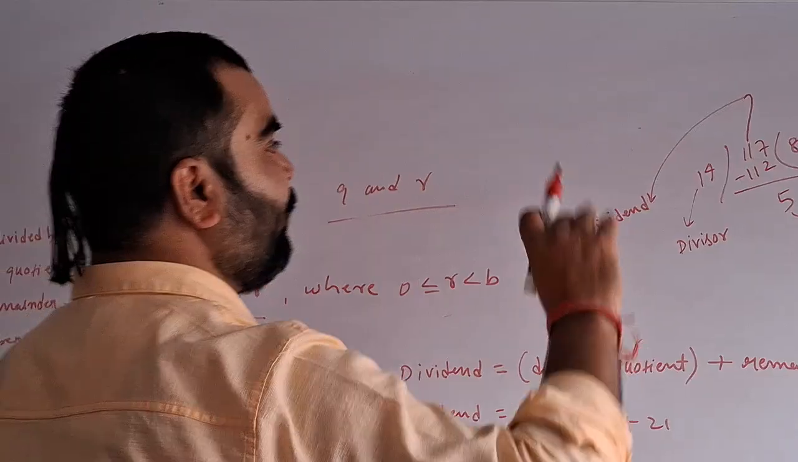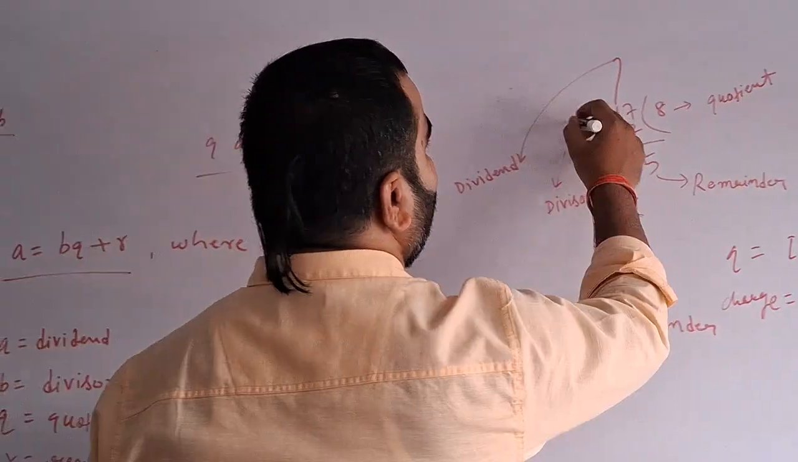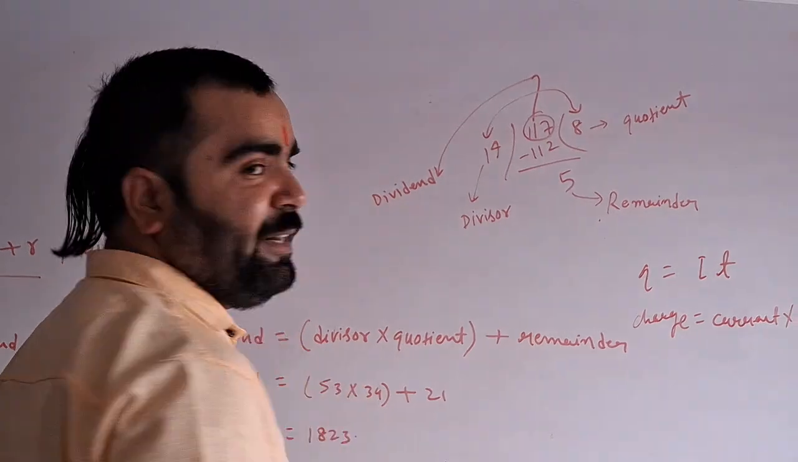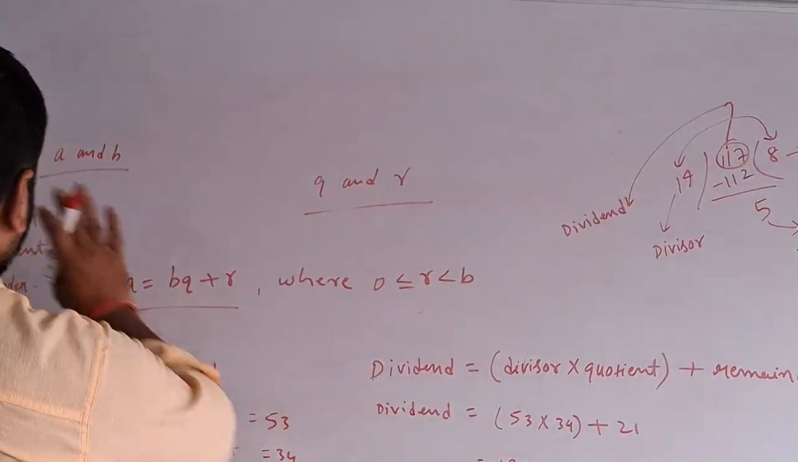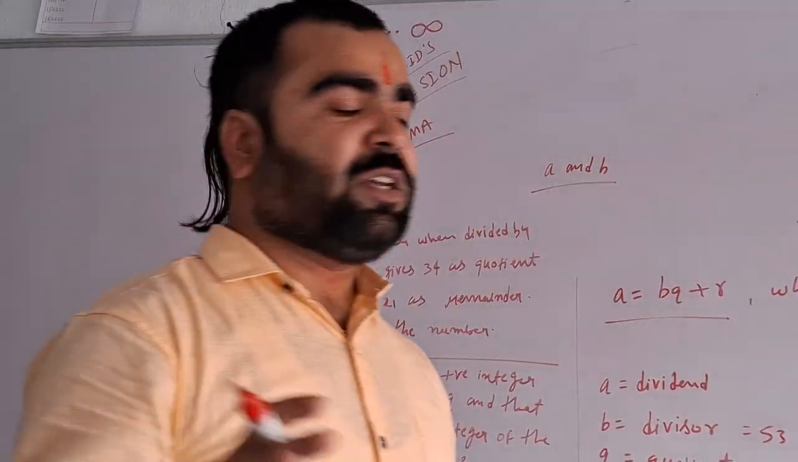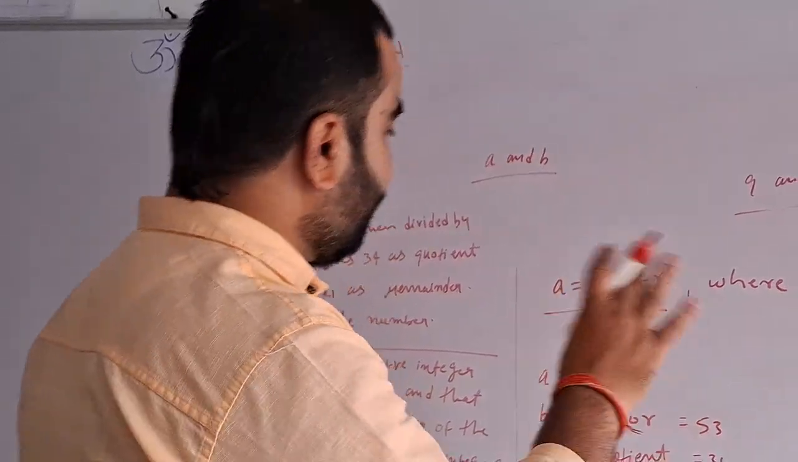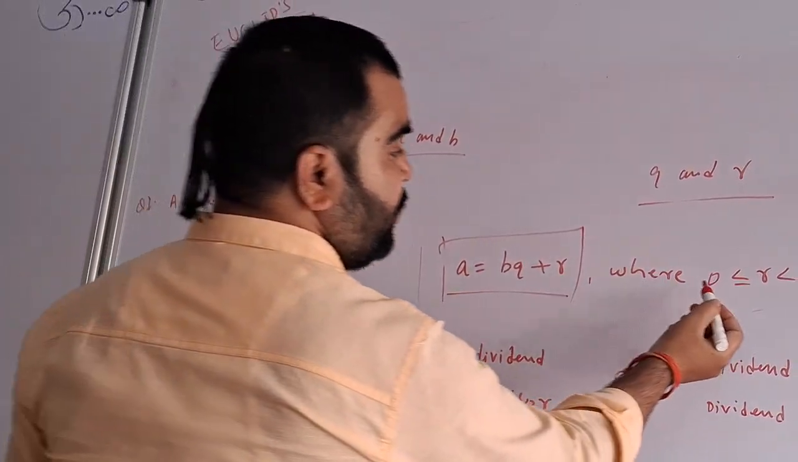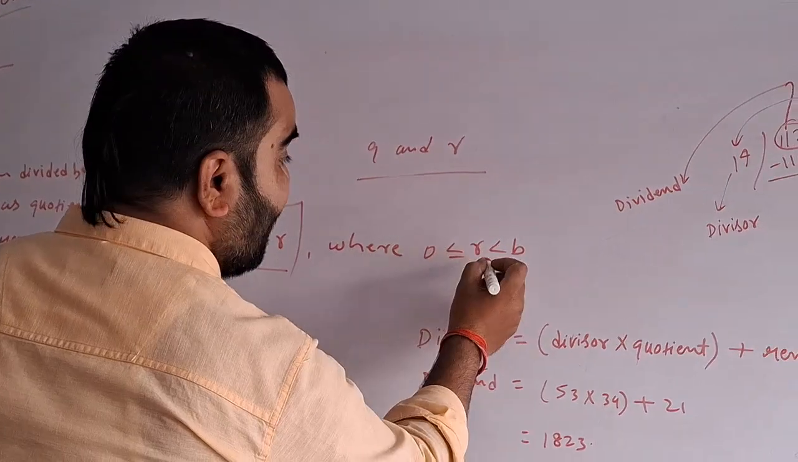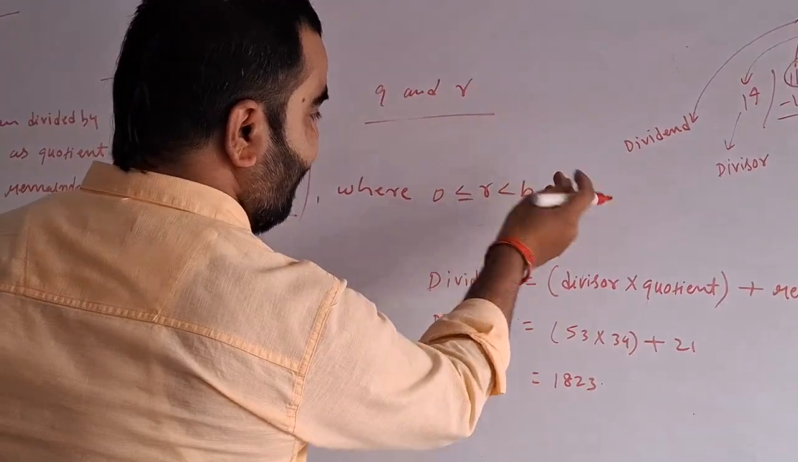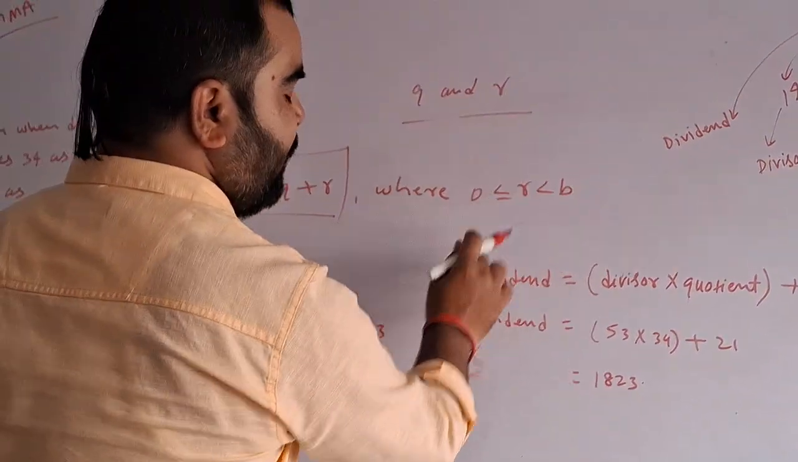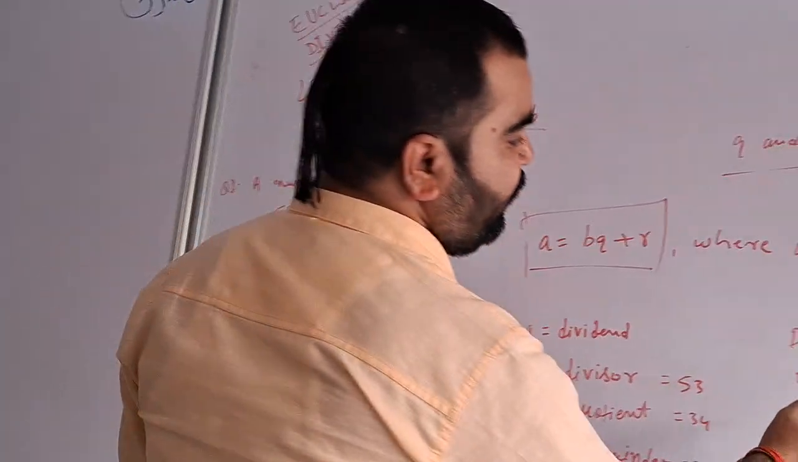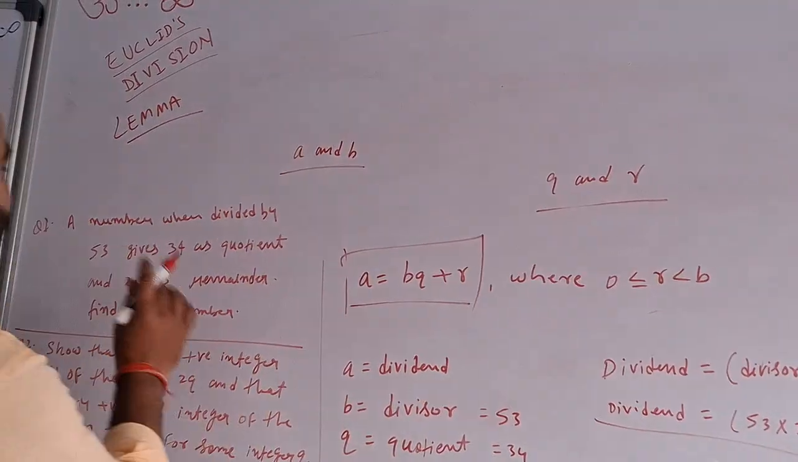So from childhood we know that if you multiply the divisor and quotient and add the remainder, we get the dividend. Euclid was a scientist, and he gave this equation. The remainder r should satisfy 0 less than or equal to r less than b. Now come back to this formula. By this question you will easily understand.